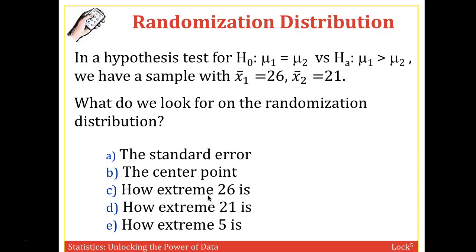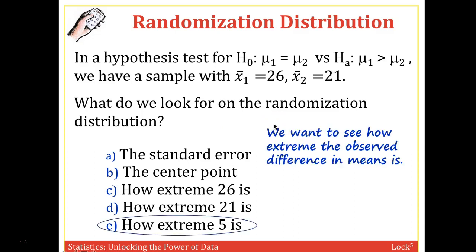All right, in a hypothesis test for mu1 equals mu2, alternative mu1 is greater than mu2, and our sample data is x bar 1 is 26, x bar 2 is 21. What do we look for on the randomization distribution? What's the data point we would look for? We're looking for how extreme your sample data is. So it's not the first two. We want to know how extreme is 26, 21, or 5. And if you think about the last multiple choice question we did, on the previous slide, we want the difference of means. So we want to know how extreme 5 is.